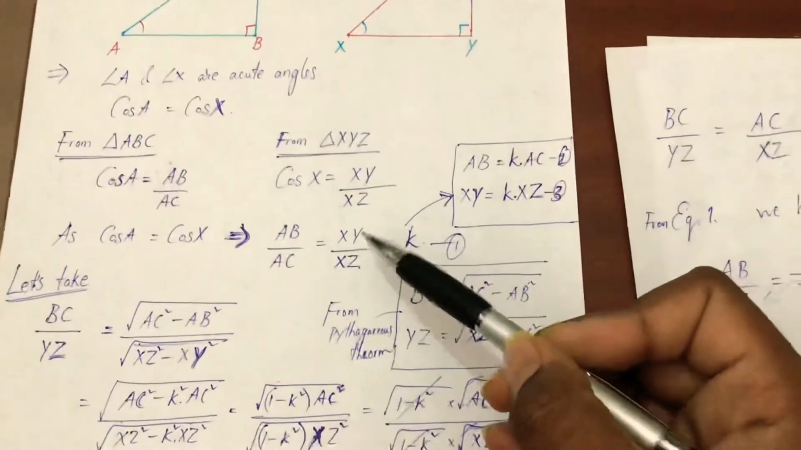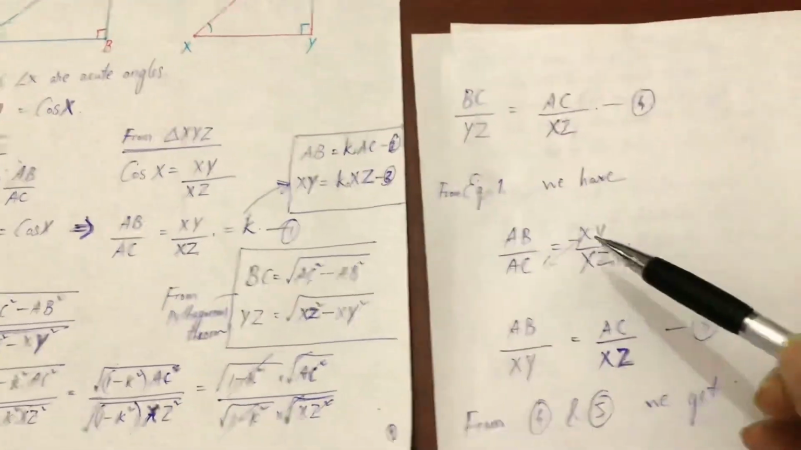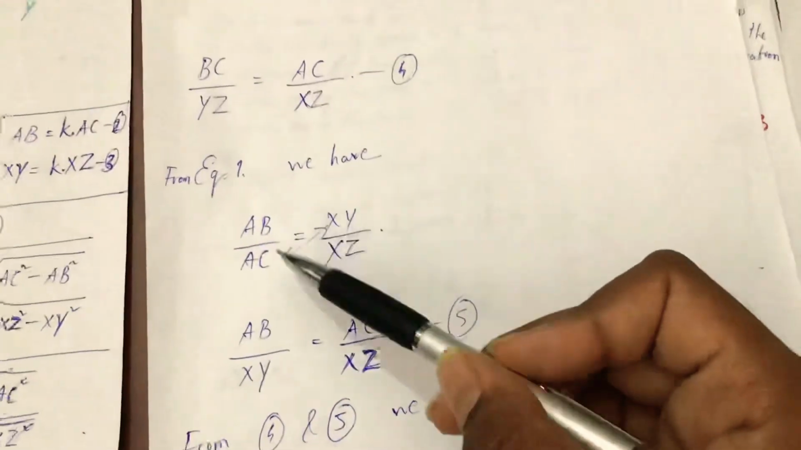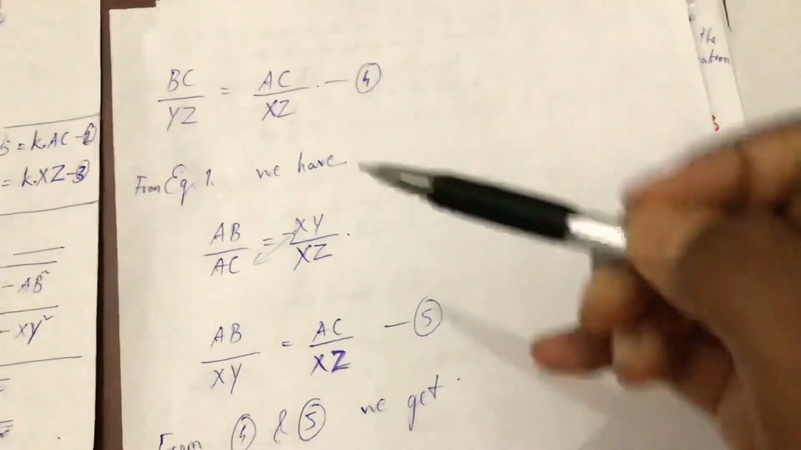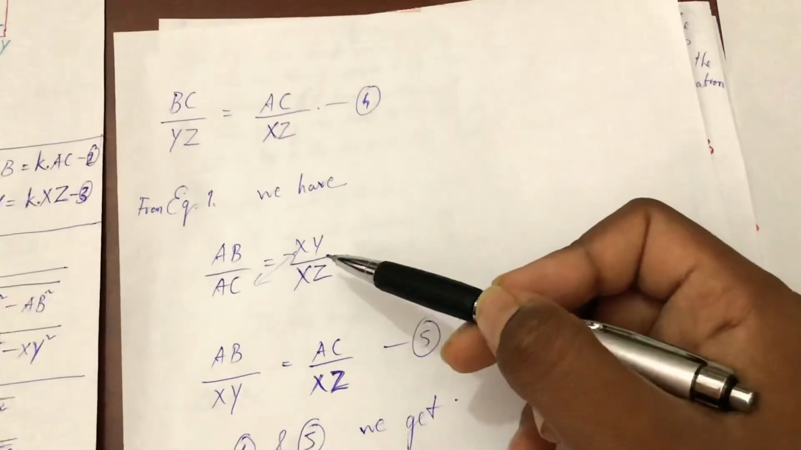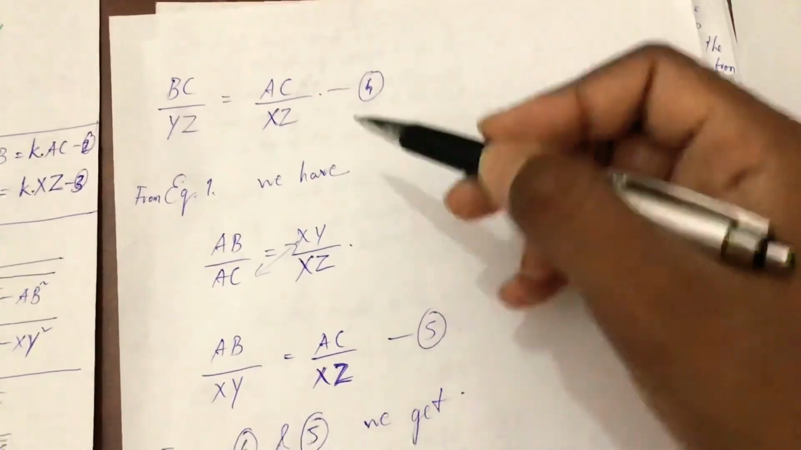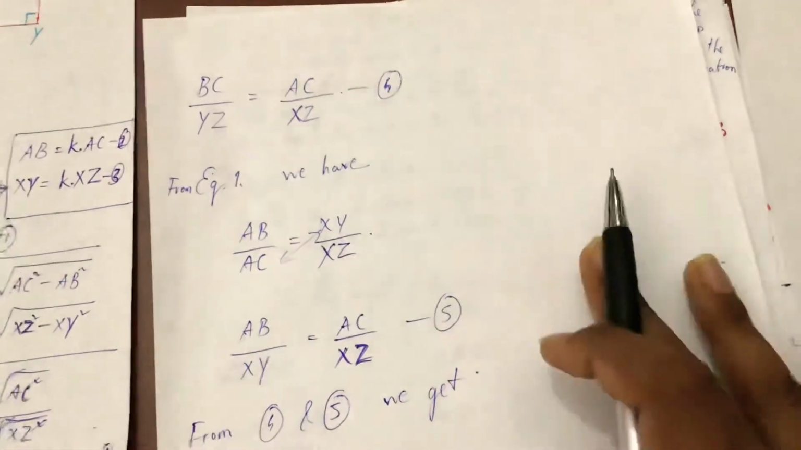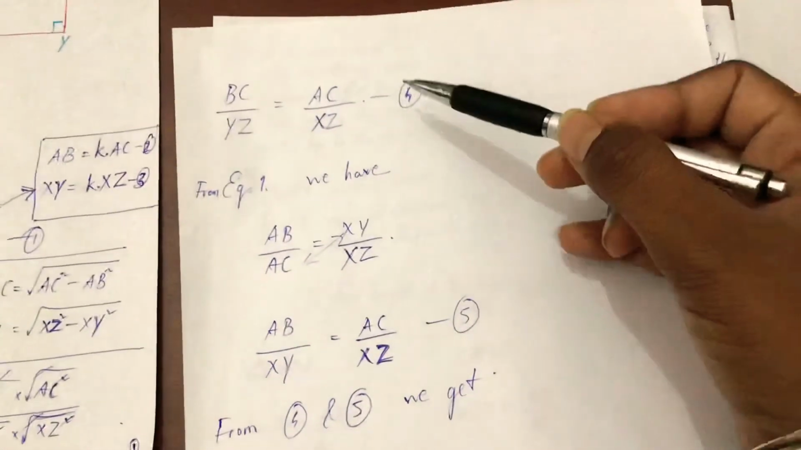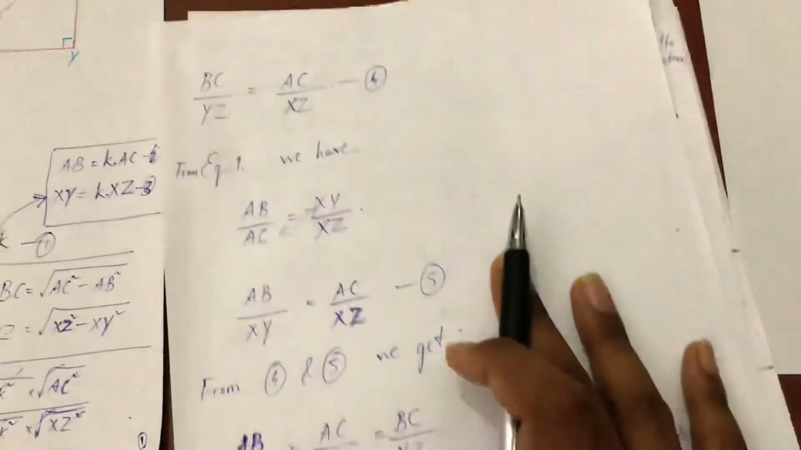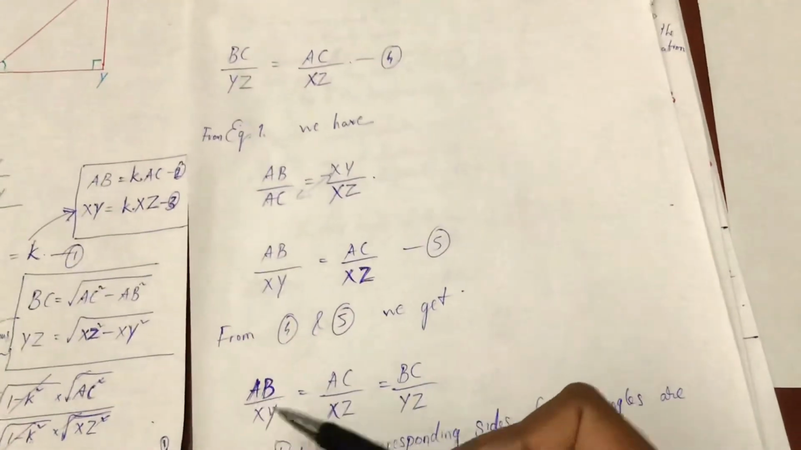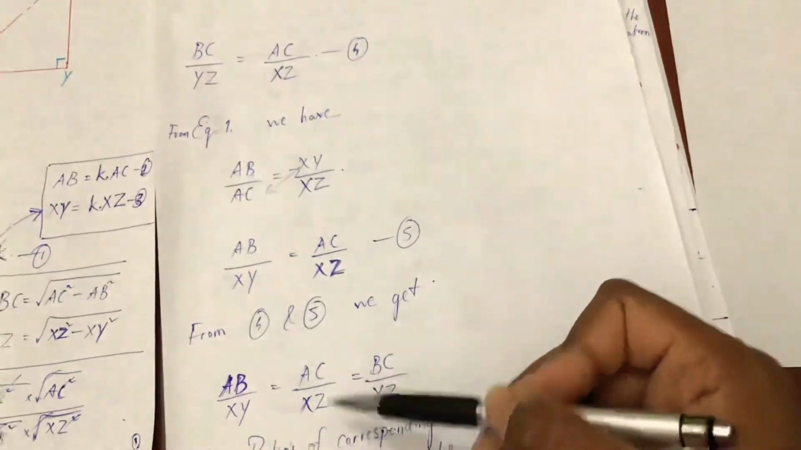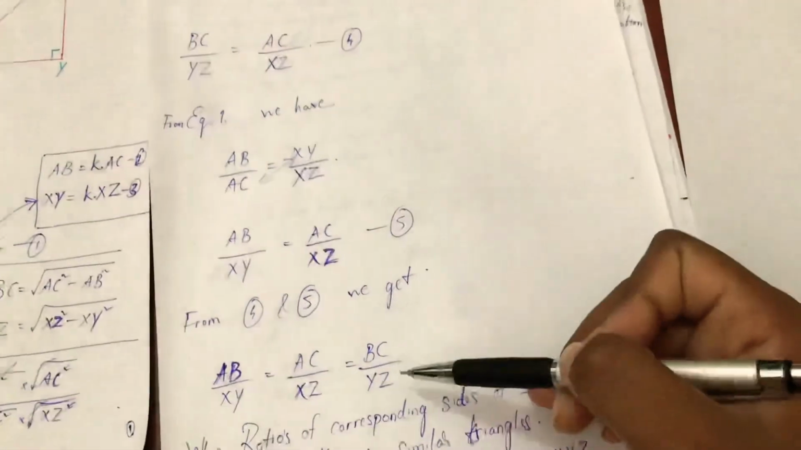Let's say this is equation 4. From equation 1 we already have AB by AC is equal to XY by XZ. If we rearrange the terms, we get AB by XY is equal to AC by XZ. This is equation 5. Now you see AC by XZ is the same in 4 and 5, so we equate these two values. From equation 5 we get AB by XY is equal to AC by XZ is equal to BC by YZ.